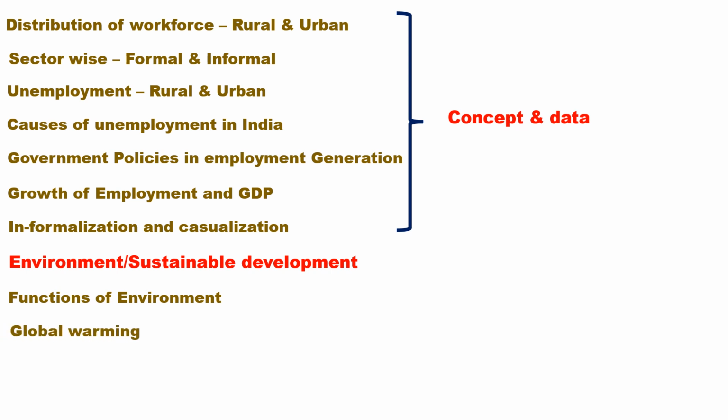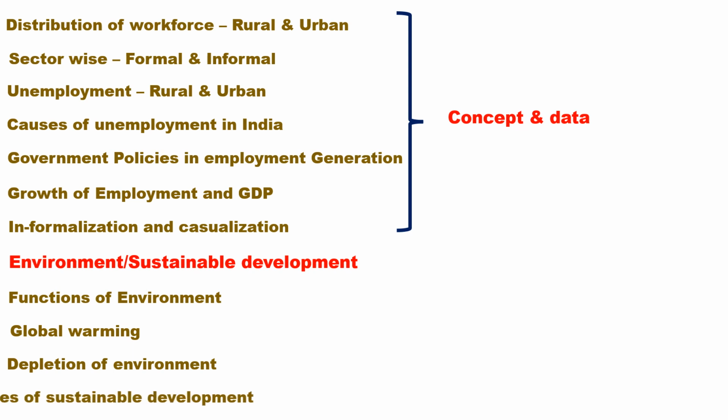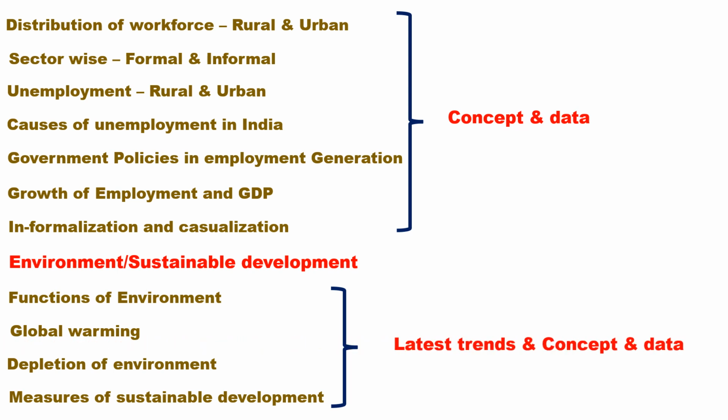Global warming, ozone depletion, misuse of natural resources, negative opportunity cost, depletion of environment, pollution, degradation of natural resources, biodiversity loss, measures of sustainable development, non-conventional resources, encouraging use of cleaner fuels, wind power, solar power, traditional knowledge. All those things should be written. See, this has to be incorporated with the latest trend and the concept and the data wise. This question is very important nowadays.